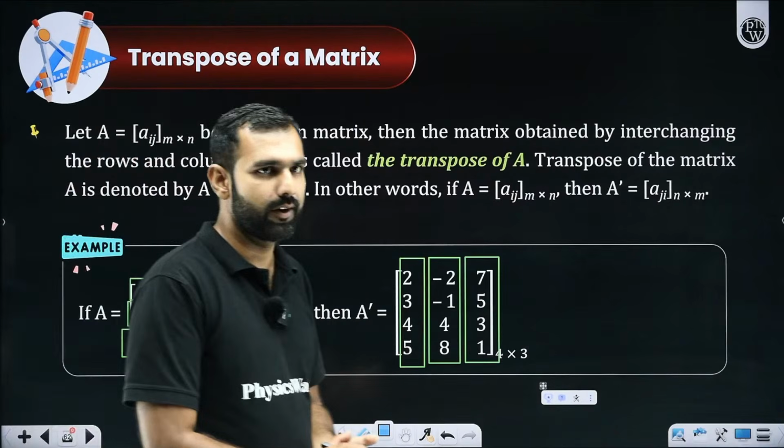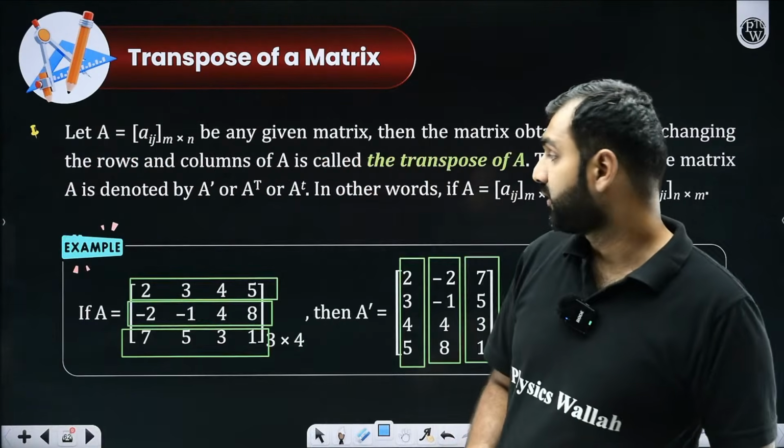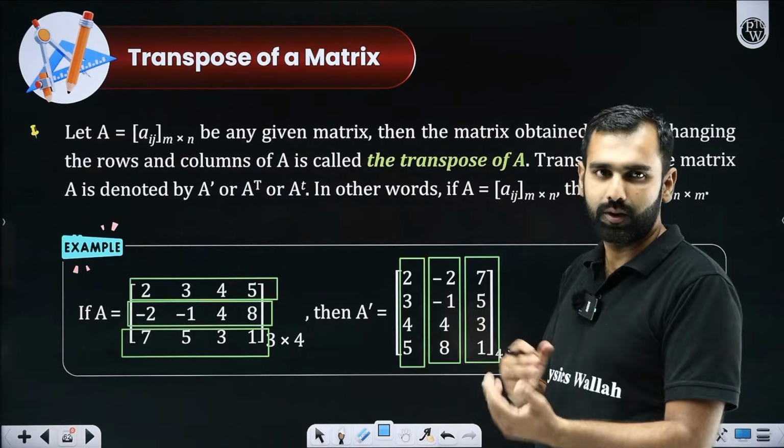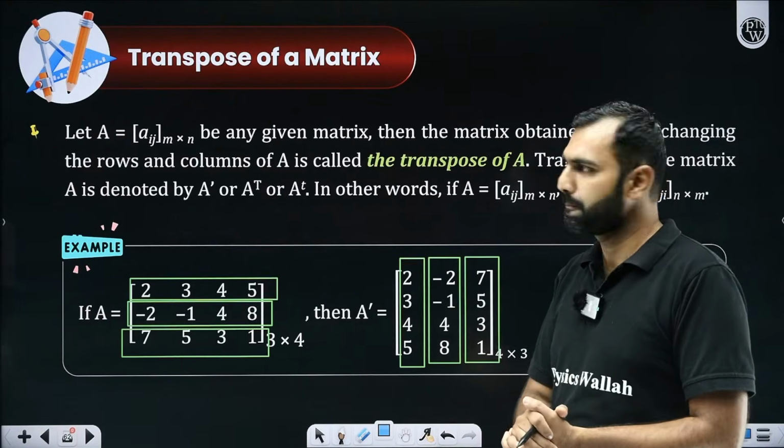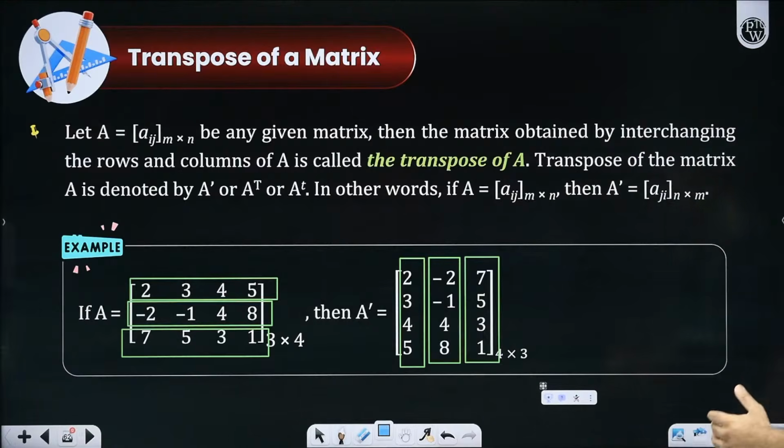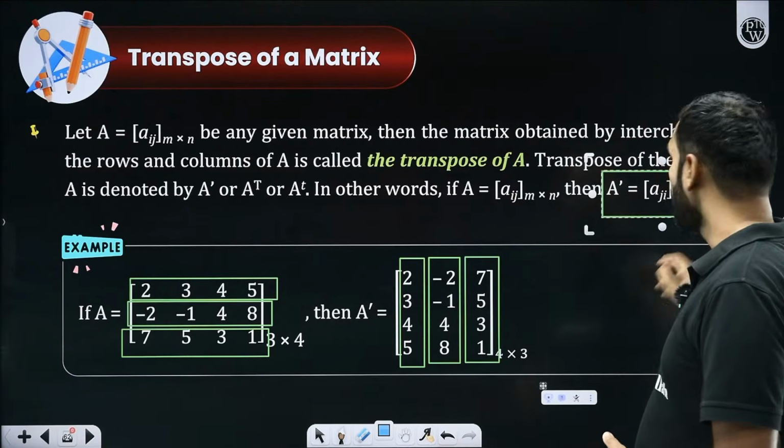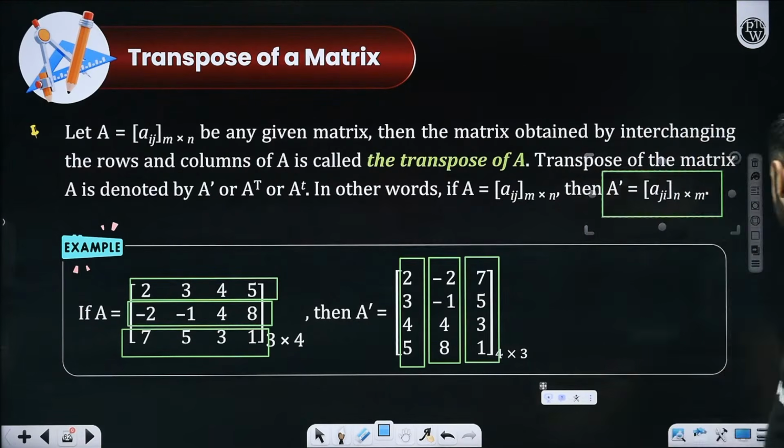Everybody understood that comfortably, yes or no? Are you getting this meaning now? Transpose means rows and columns interchanged. Simple, straightforward. Shall I move ahead from here? And transpose is denoted by either A dash or A T, right?